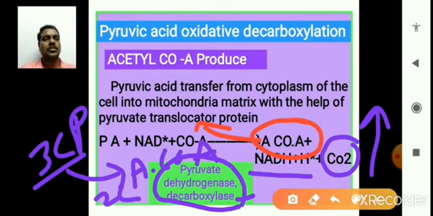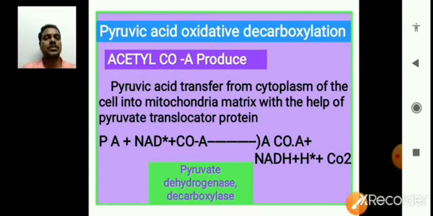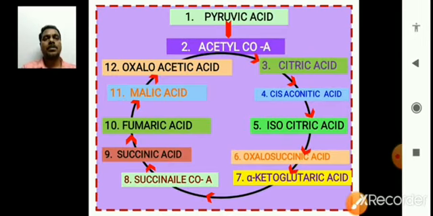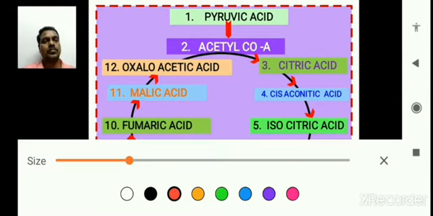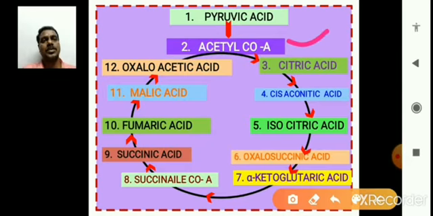Right? So this is the next step. Pyruvic acid is formed as acetyl coenzyme A now. So the acetyl coenzyme A is formed, and the cycle begins in the mitochondrial matrix.